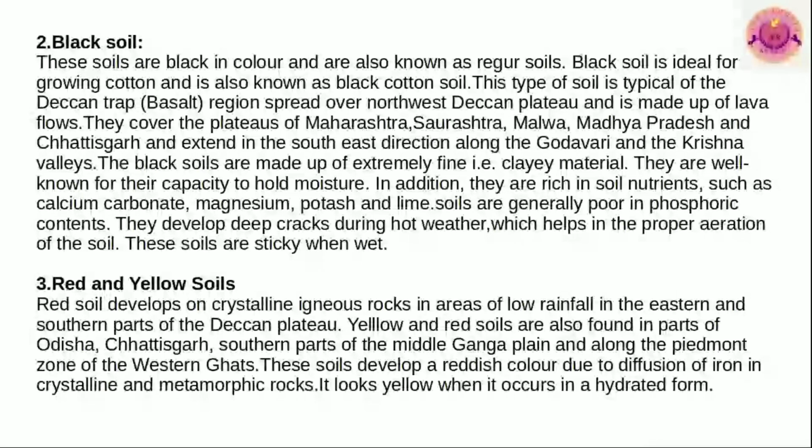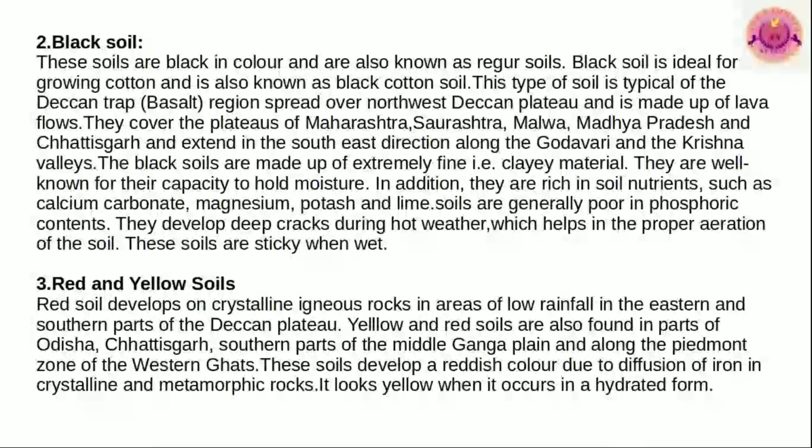They cover the plateaus of Maharashtra, Saurashtra, Malwa, Madhya Pradesh and Chhattisgarh, and extend in the southeast direction along the Godavari and Krishna valleys. The black soils are made up of extremely fine, that is clayey, material. They are well known for their capacity to hold moisture. In addition, they are rich in soil nutrients such as calcium carbonate, magnesium, potash and lime. These soils are generally poor in phosphoric content and they develop deep cracks during hot weather seasons, which helps in proper aeration of the soil, and these soils are very sticky when wet.